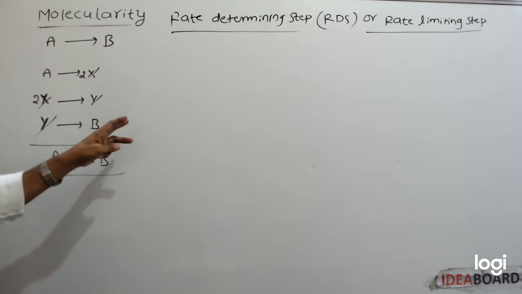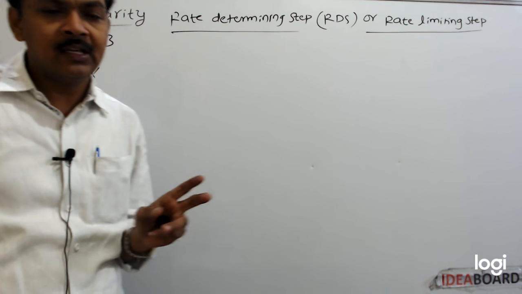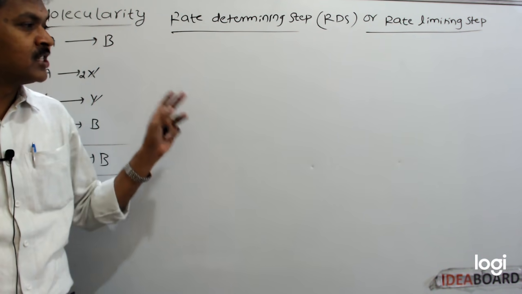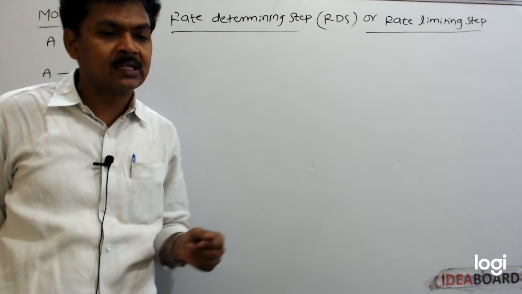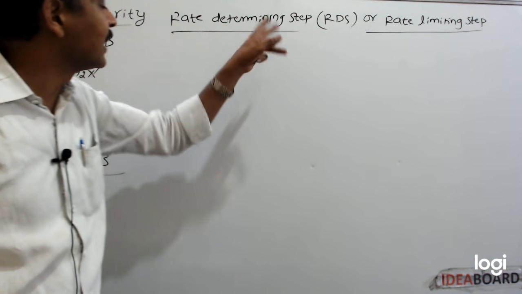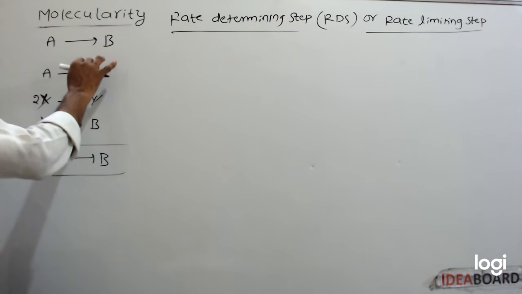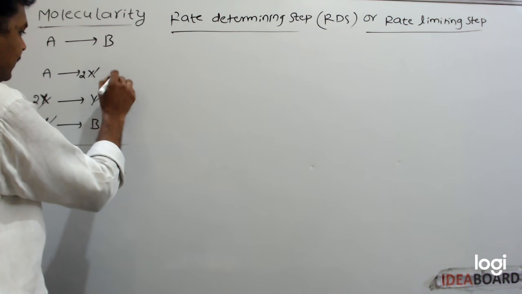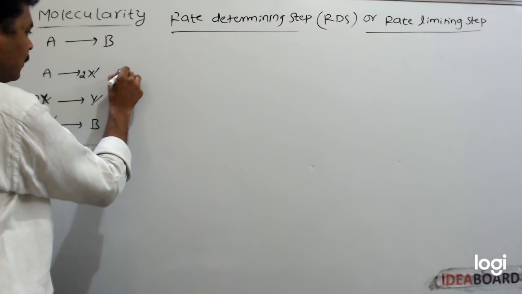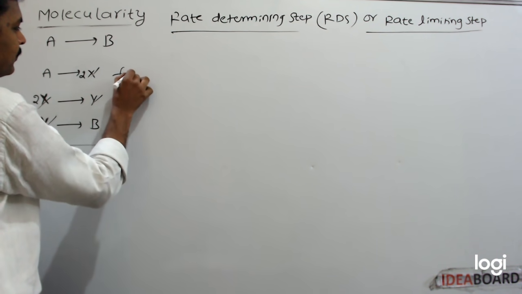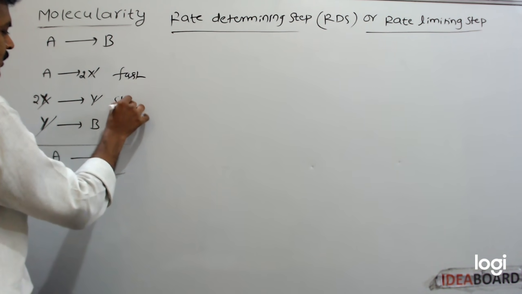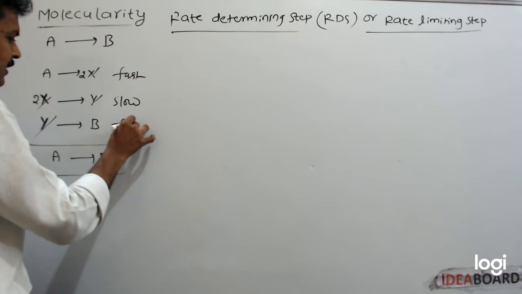All these elementary reactions do not take place with the same rate. The elementary reaction which takes place with the slowest rate, with the least rate, is called rate determining step. For example, suppose this is a fast reaction, this is a slow reaction, and this is also a fast reaction.